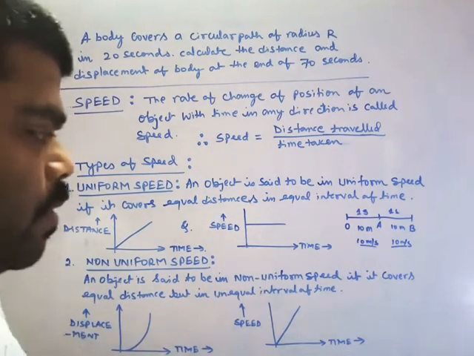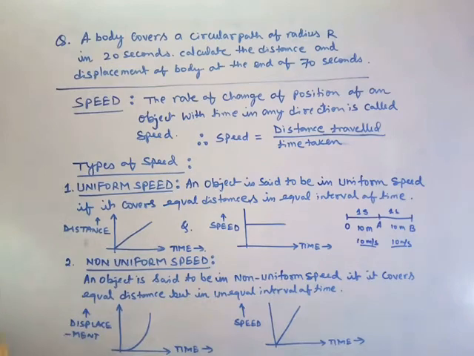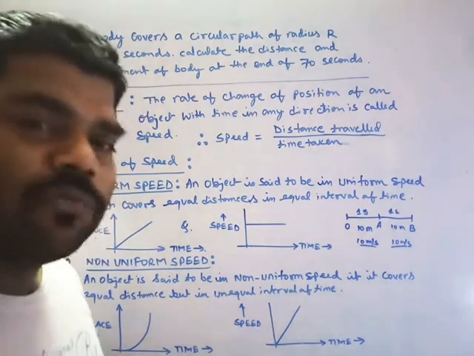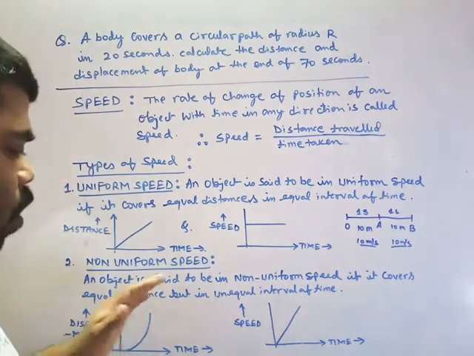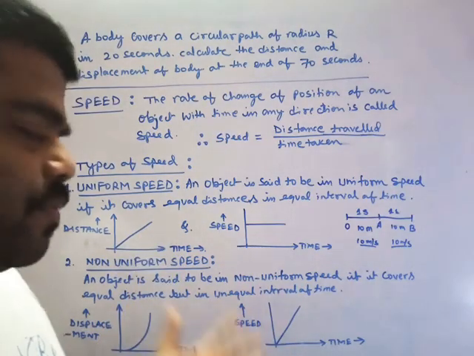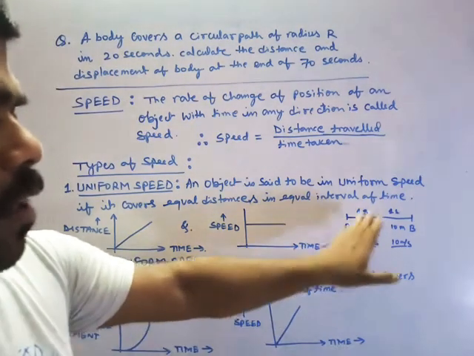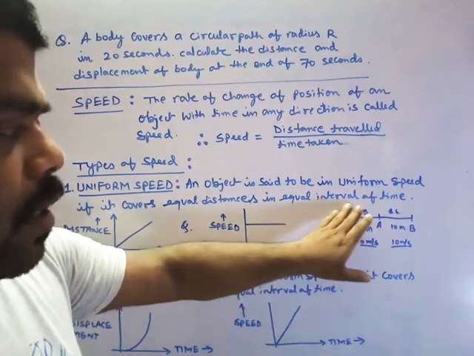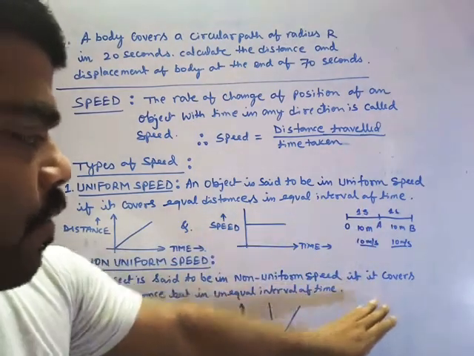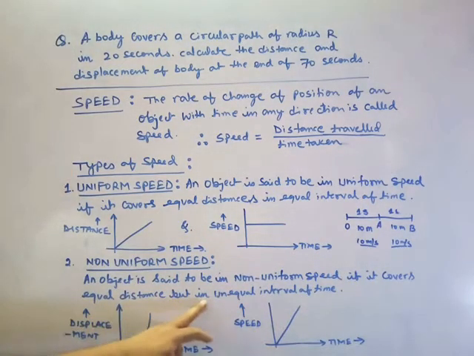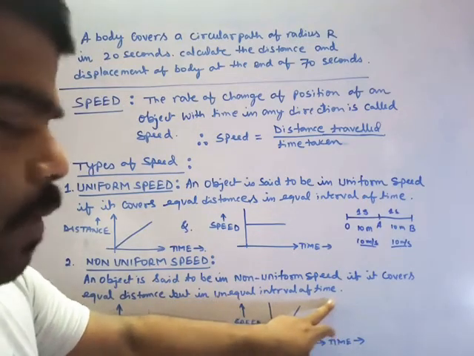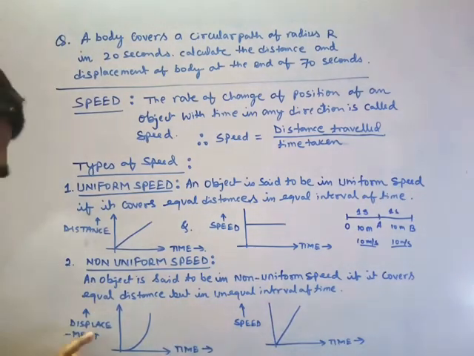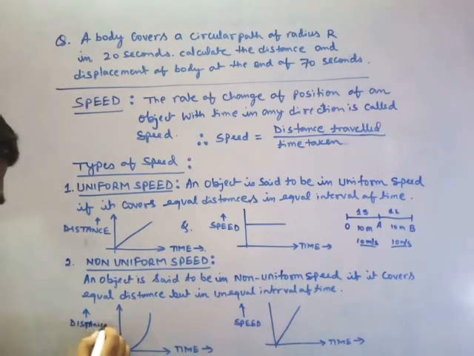This is the importance of the graph. Clear? Some more graphs will come, so let me go one by one. Non-uniform means not equal. It is different. What is different? Either of the two: either distance is different or the time is different. That's why I've written that it covers equal distance but unequal interval of time. Once again, plot a graph between distance and time, my mistake.